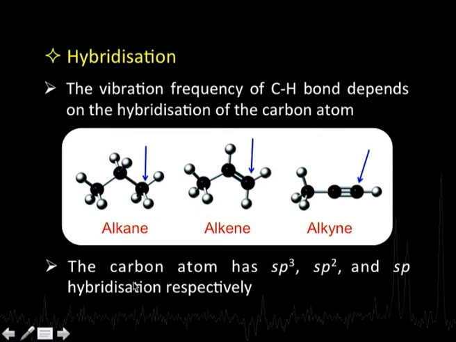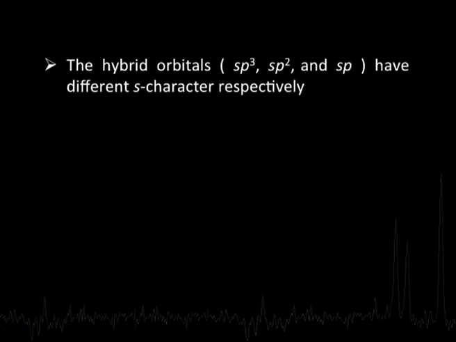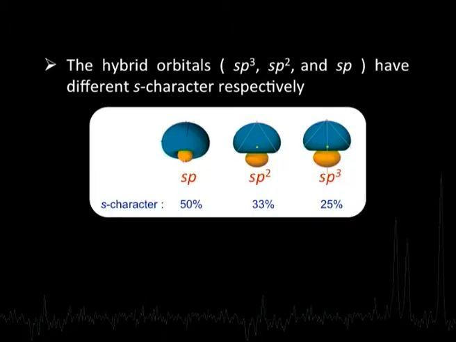Now, in order to understand the difference between these three hybrid orbitals, let us look at the shapes of these three orbitals and see what the percentage S character in them is. Look at the shapes over here. This is the sp orbital, this is the sp2 hybrid orbital, this is the sp3 hybrid orbital. In the case of the sp hybrid orbital, it has about 50% S character, this has 33% S character, this has 25% S character. That means it is 75% P. That means this sp3 is more P-like, this is more S-like.